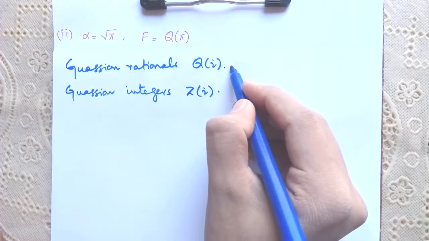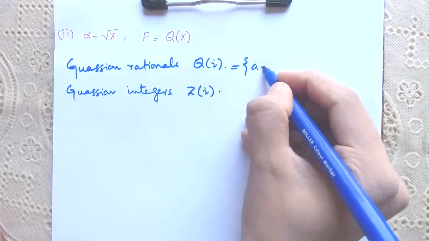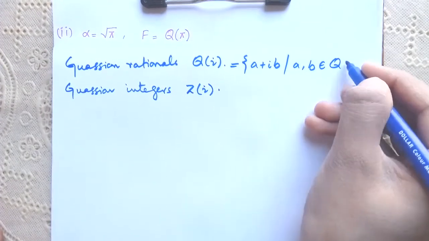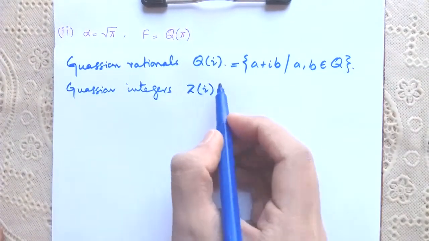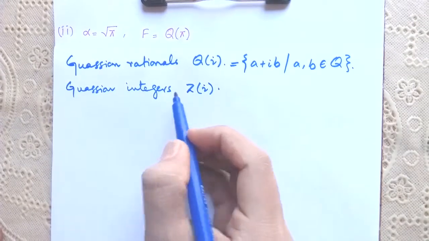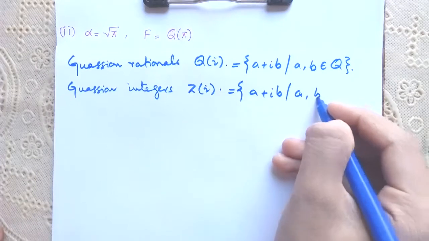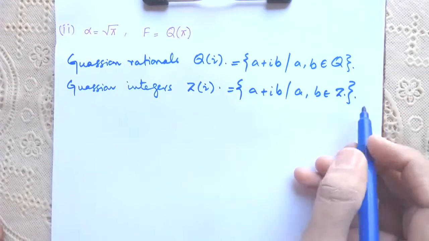Gaussian rationals is the set of the form a plus iota b such that a and b belongs to rational numbers, and similarly Gaussian integers is the set of the form a plus iota b such that a b belongs to integers, right?